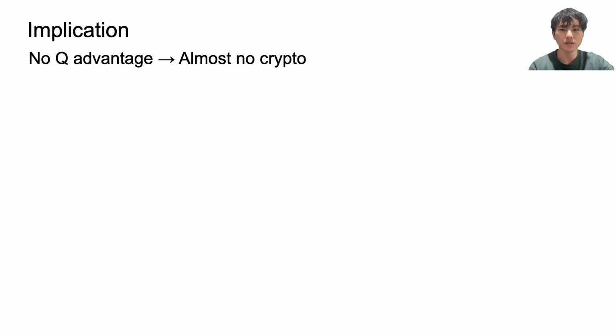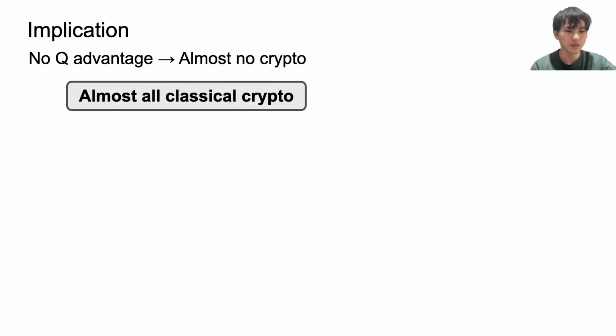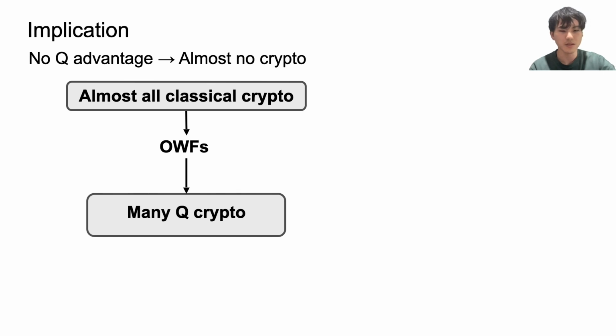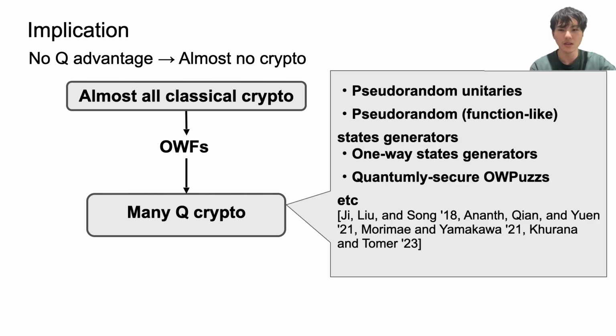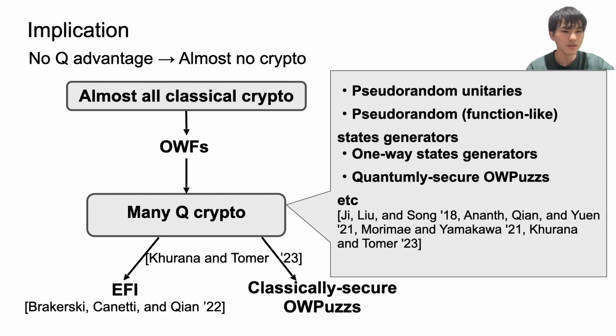I explain the implication of our result. Our result says that if there is no quantum advantage, then many cryptographic primitives are broken. To see this, let's draw the figure as follows. First, it is known that almost all classical cryptographic primitives imply one-way functions, and one-way functions imply many quantum cryptographic primitives, including pseudorandom unitaries, etc. Moreover, these many quantum cryptographic primitives imply classically secure one-way puzzles, and a primitive called EFI.